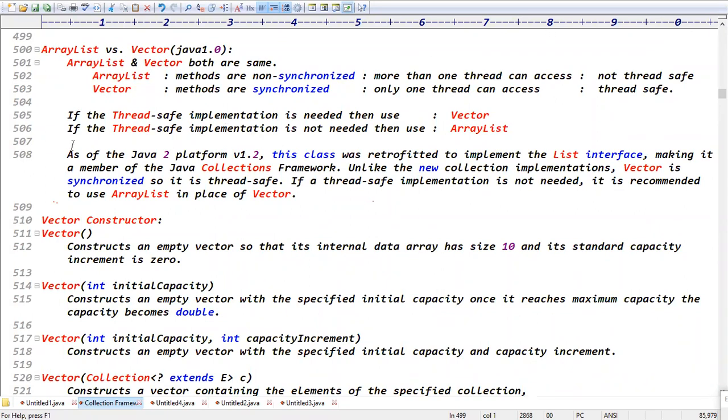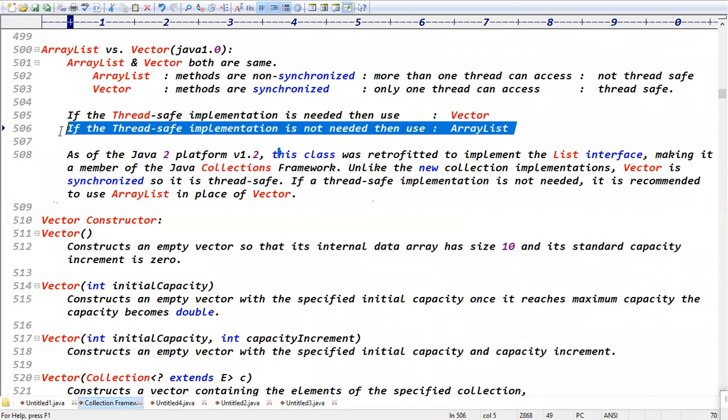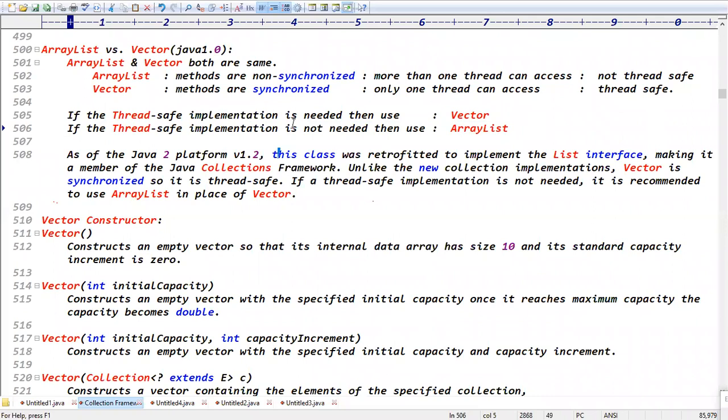And I clearly wrote the point here. If thread safe implementation is needed, use Vector. If thread safe implementation is not needed, then use ArrayList, right? Exactly. Read this message, guys.